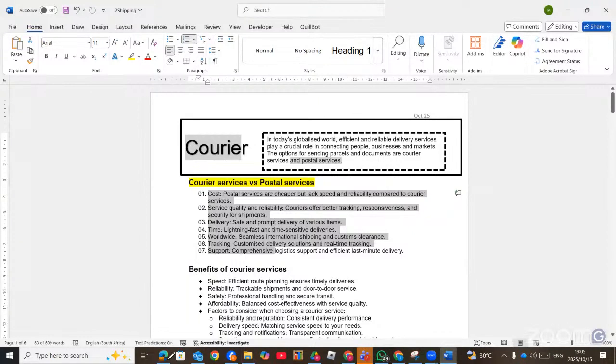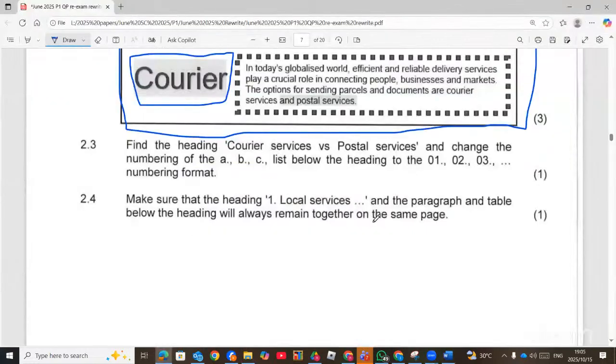The next question, which is 2.4: make sure that the heading Local Services and the paragraph and the table below the heading will always remain together on the same page. I like this one. The question says they must be together, and also on the same page, for one mark. So there's one tick over there.